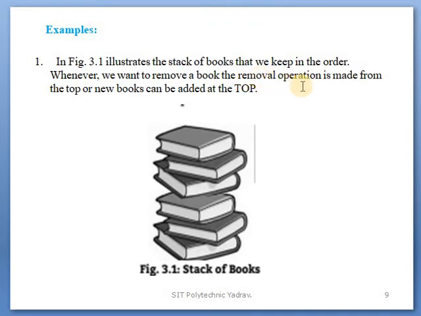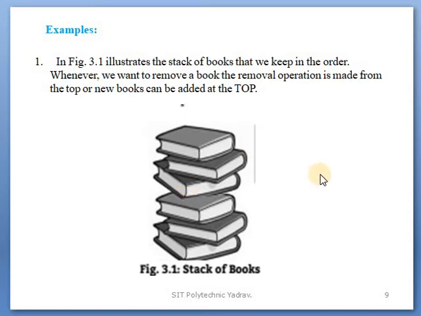Okay, pop is made from the top, or new books can be added at the top. At that time you use the insertion operation, that is push. Means there is one book, another book, 2, 3, 4, 5, 6. For example, if you remove a book, first of all you remove the last book, and after that the next book will be removed.